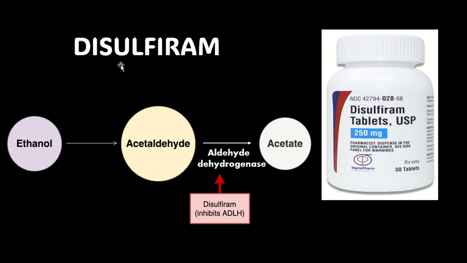This drug is going to act in the metabolism of alcohol. We know that in alcohol metabolism, the ethanol is converted into acetaldehyde by the enzyme alcohol dehydrogenase, and the acetaldehyde is converted into acetic acid by the enzyme aldehyde dehydrogenase. So the drug disulfiram is going to inhibit the aldehyde dehydrogenase enzyme.